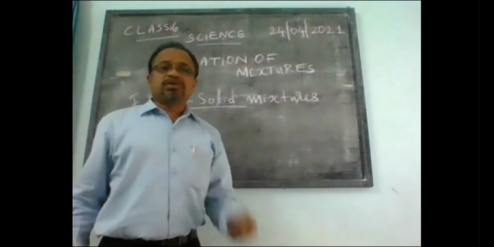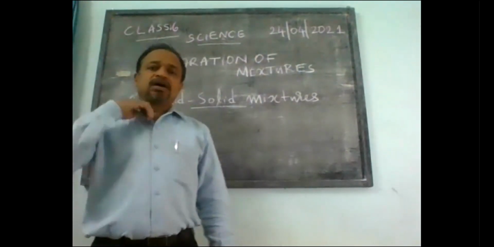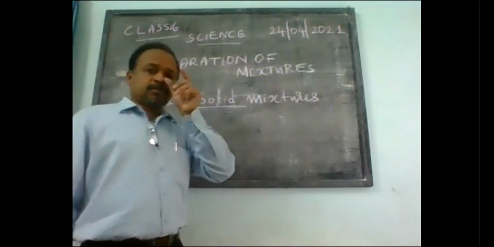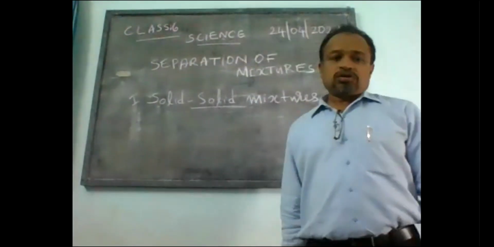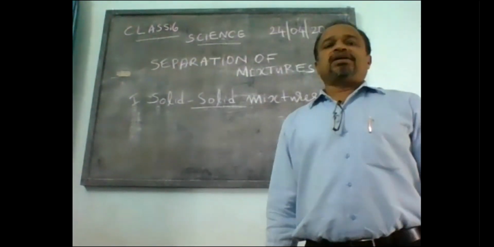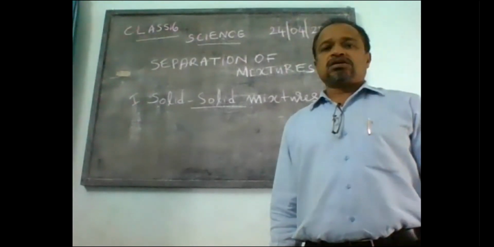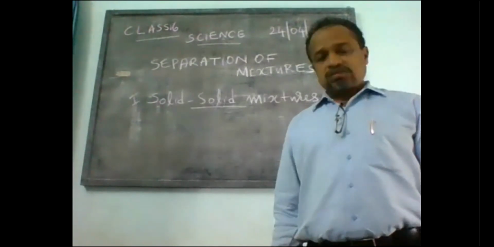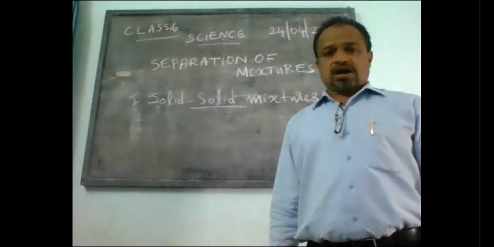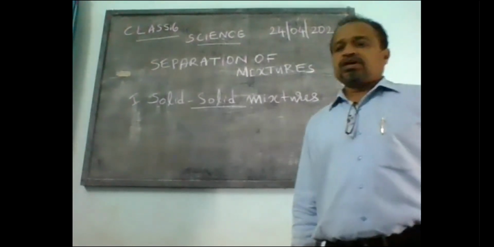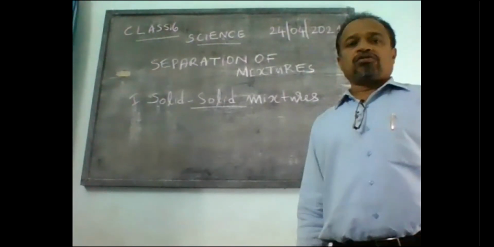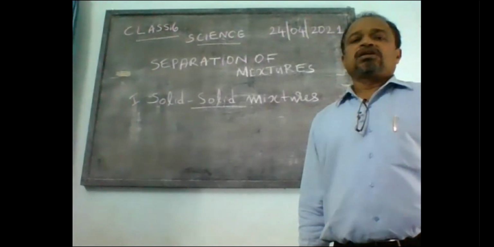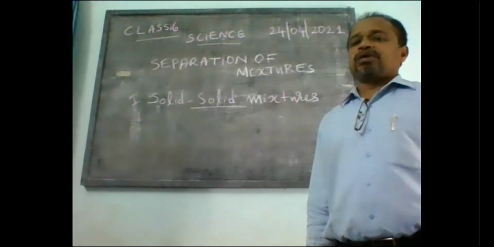2404-201. We were discussing in the previous class about separation of mixtures. Children, I told you what is the need of separating mixtures. Actually, mixtures are having two or more desirable or sometimes undesirable, unwanted particles. So we need to separate them for various purposes. Now, we were discussing about the different types of mixtures.